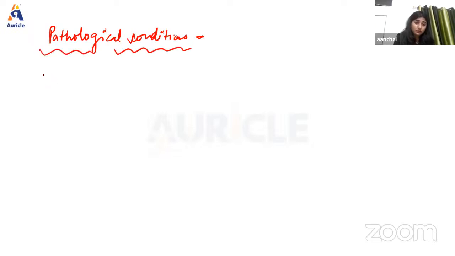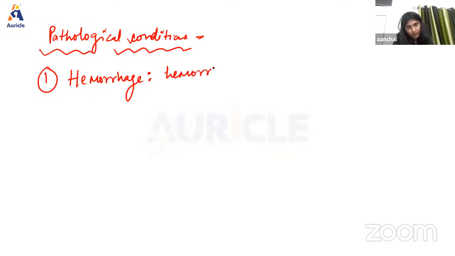Now also we are going to learn the pathological conditions in which hypovolemic shock can come. Okay, so whenever a question on hypovolemic shock comes, first you have to define what hypovolemic shock is, what the causes are, then you can describe the manifestations, and also the pathological conditions, which is a very important part you have to learn. Okay. So the pathological condition like hemorrhage, and it will lead to hemorrhagic shock.